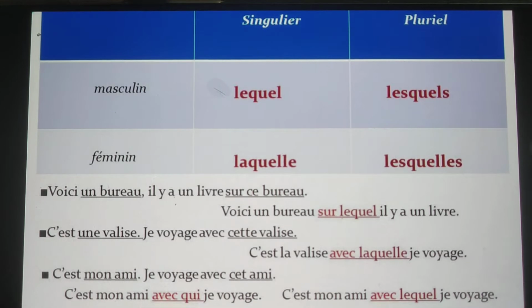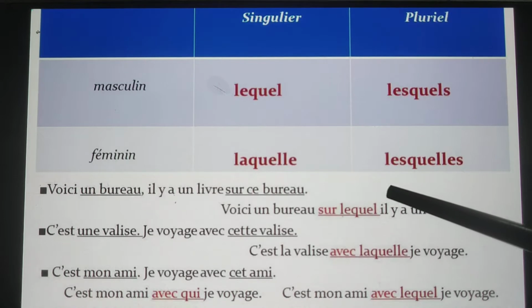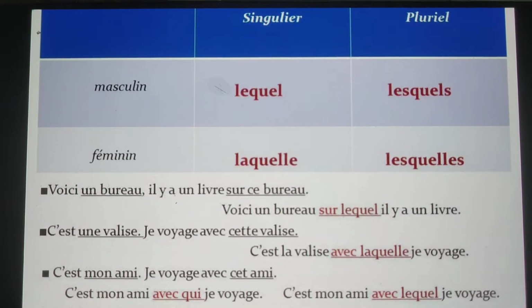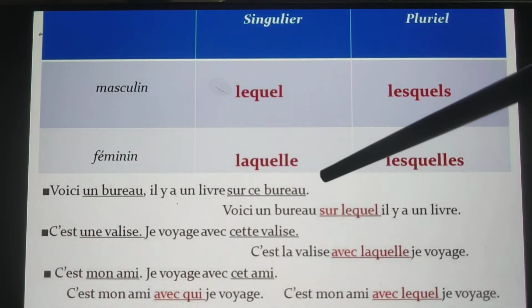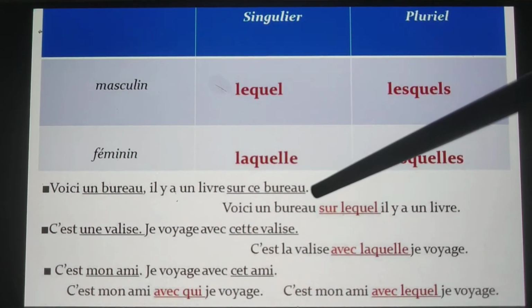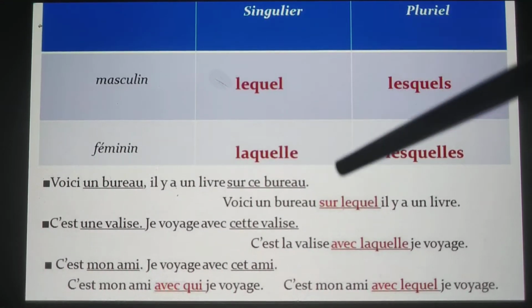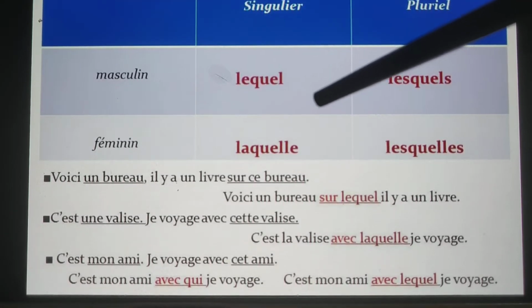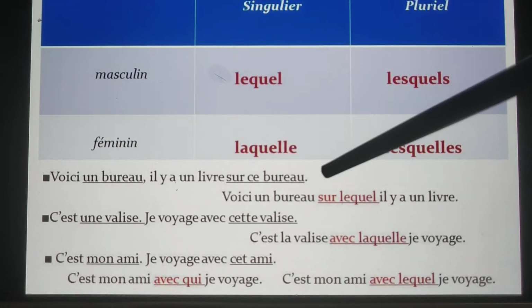Okay. Here you can see it's written: Voici un bureau. Il y a un livre sur ce bureau. Here is a desk. There is a book on the desk. Now, bureau is in repetition. Okay, so what do we do? Bureau is in both sentences. Bureau is masculine singular, so among these four, we are going to replace it with lequel. Okay. With lequel, we will replace ce bureau.